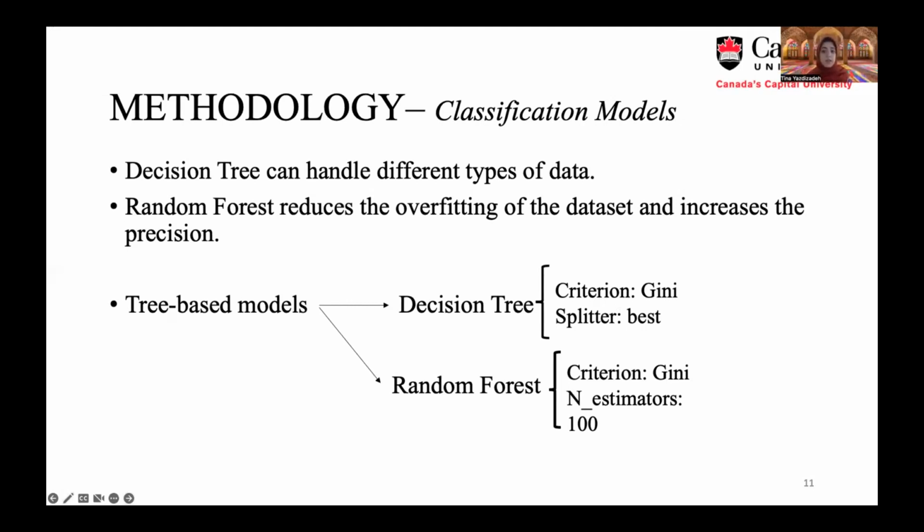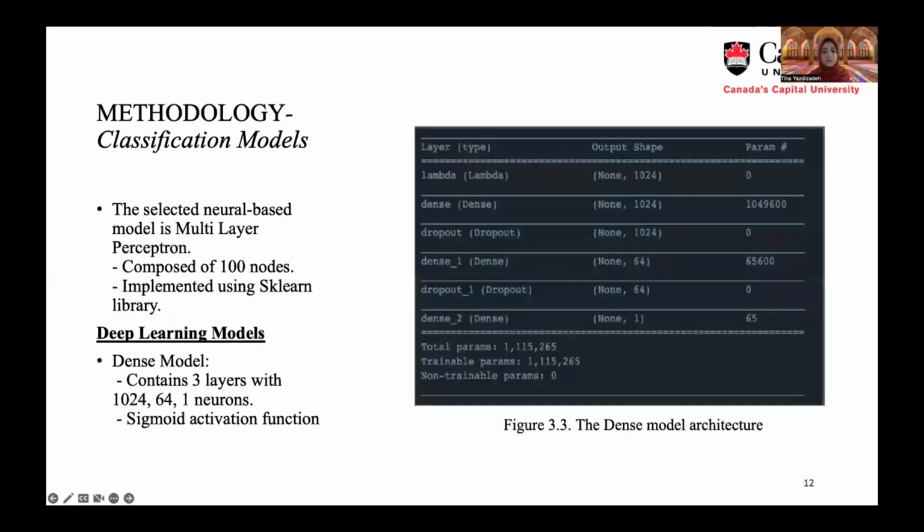This is one of the main reasons that we use random forest in this paper. The n_estimators parameter means how many decision trees we use in our random forest. So we use 100 decision trees, and the criterion is Gini here.